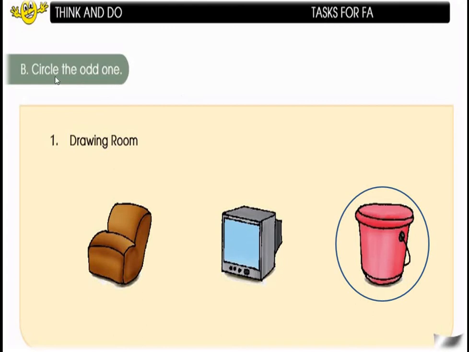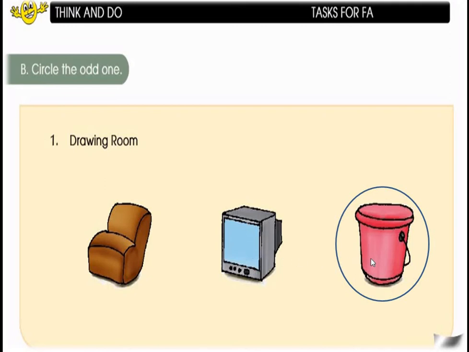Yes, now coming to the next activity, circle the odd one. Yes, children, you have been given with the list of the set of the things. We have to circle the odd one. Look here, what has been given here. First one is the drawing room, right? Drawing room. What all the things you find in drawing room, children? Yes, you find a chair in the drawing room, right? Okay. And here it is a television or the TV. Yes, we find television also in the drawing room.